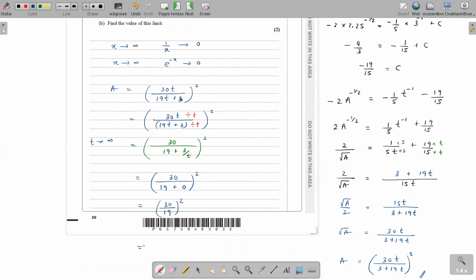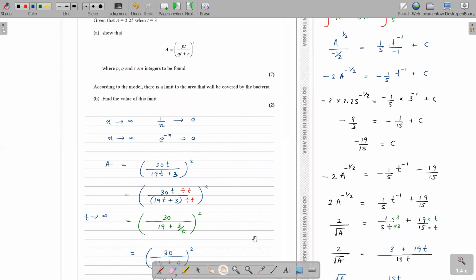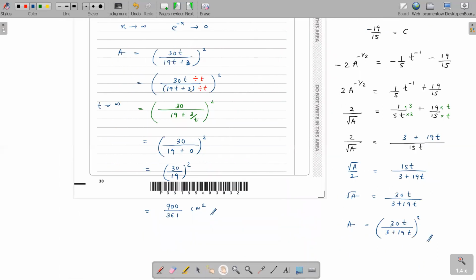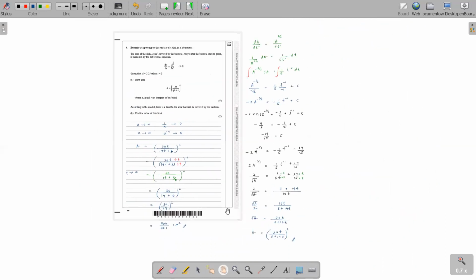Can I know how much this is? $900 over 361 square centimeters. Find the value of this limit. So this is the value of the limit. You could give it to 3SF as well. Okay, so that is the end of this paper, right? Yes. Yeah. So that's it.